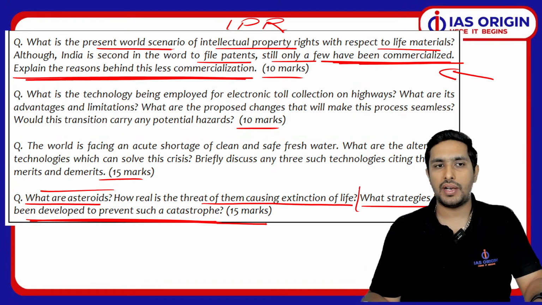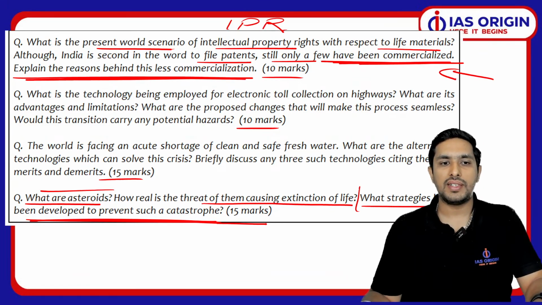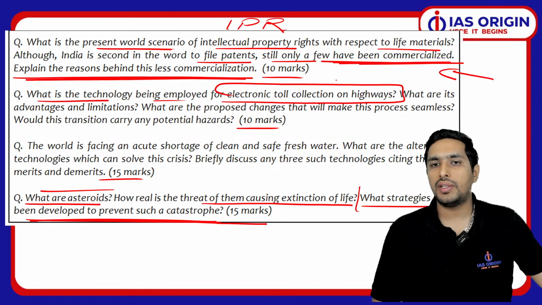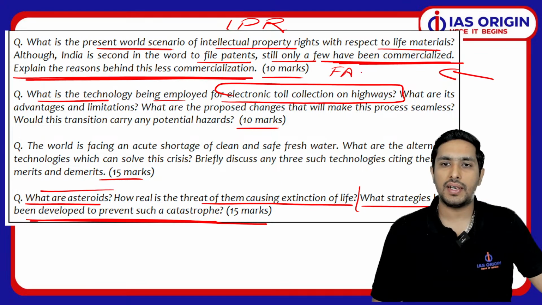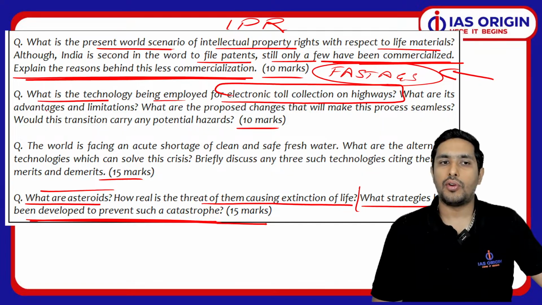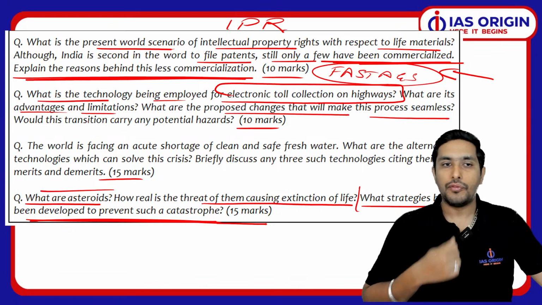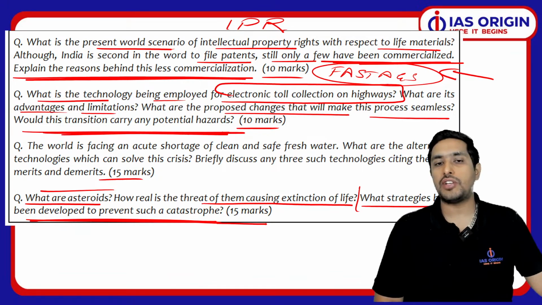So ये मतलब काफ़ी important है, we have to understand that. Then what is the technology being employed for electronic toll collection in the highway? ये बहुत important था, when we talk about the FASTag. So FASTag system के ऊपर ये question था, what are the advantages, what are the negatives, and what are the proposed changes that will make the process seamless. So ये काफ़ी important है. Would this transition have any potential hazards?